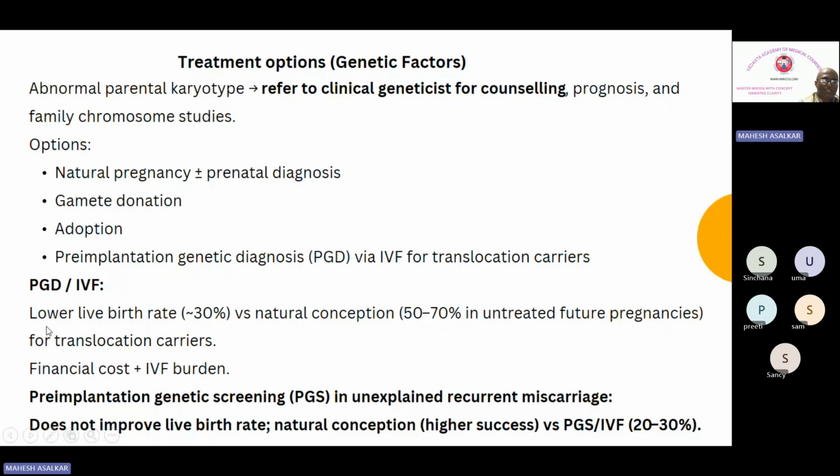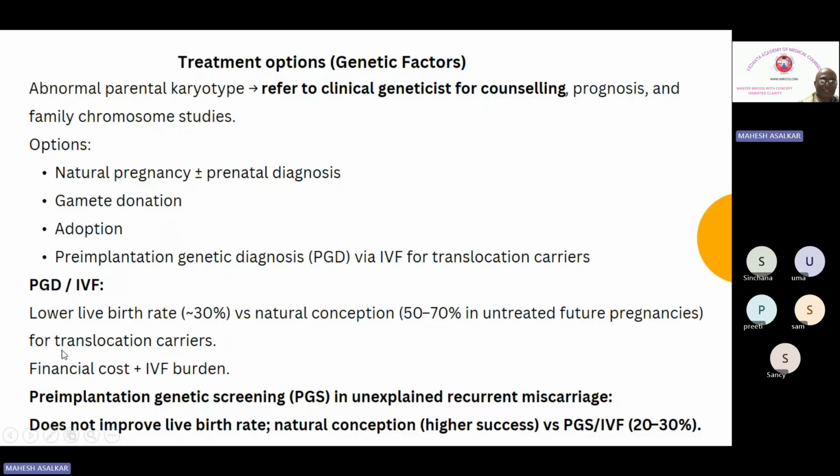What does the guideline say? There is a lower live birth rate of around 30% versus natural conception at 50 to 70%. So if she conceives naturally, she will have a live birth rate of 50 to 70%, even if no treatment is taken. You got it? But if you go ahead with IVF with PGT, the birth rate will be 30%.